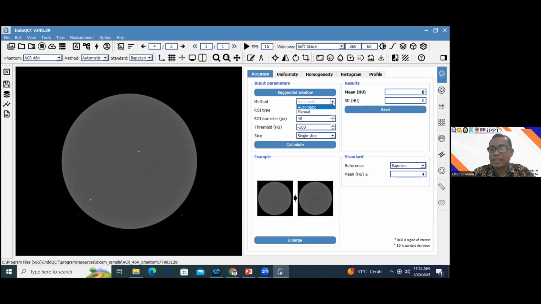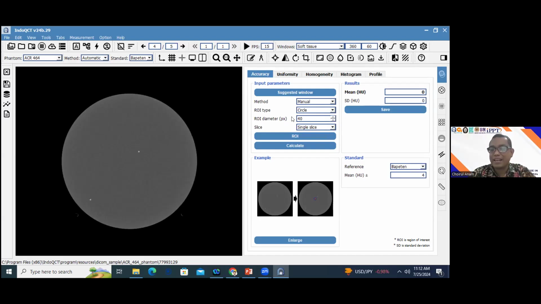If you check the manual one, you will have the ROI like this. For example, you can also set the ROI types. For example, the circle, or maybe the square, or maybe the polygon. But I think the most common type of ROI is the circle, this one. And you can set the ROI diameter. In this example, we use 40 pixels.